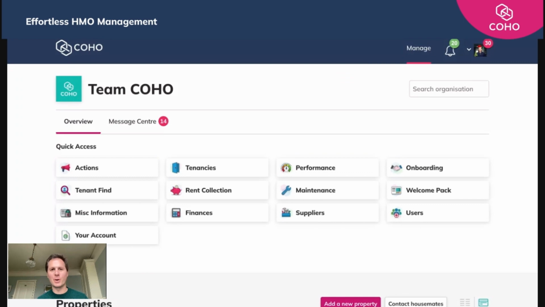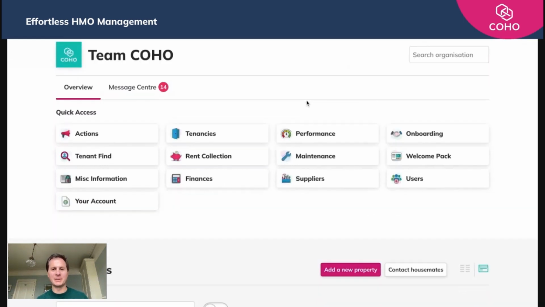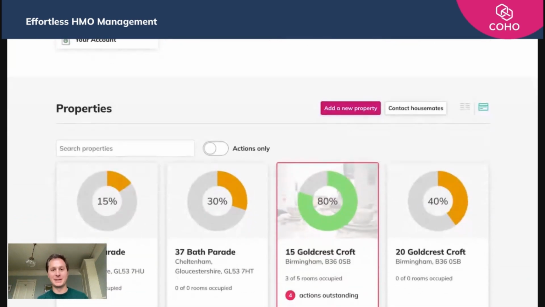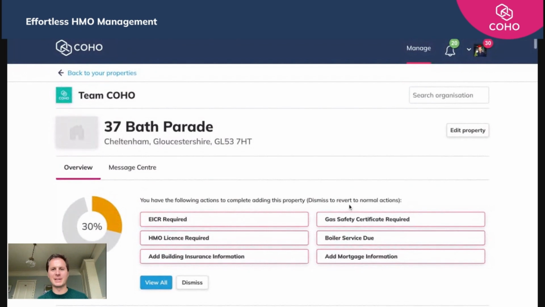By logging into your COHO account, you'll be taken through to your main portfolio page. What you'll need to do is identify the property that you've added. In this case, it's 37 Bath Parade, and click on it. It then takes you through to that property's dedicated page.